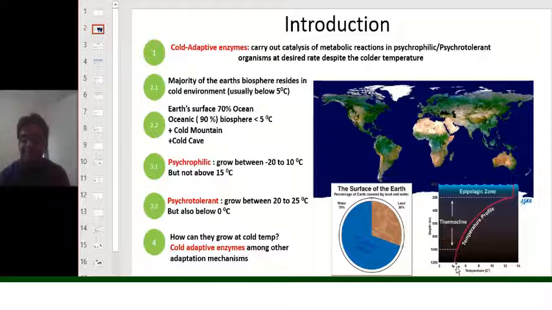That means you can imagine how much of the biosphere on this earth resides at cold temperature. It is of course more than that of the terrestrial things, because most of the ocean's biosphere resides in the deeper regions.